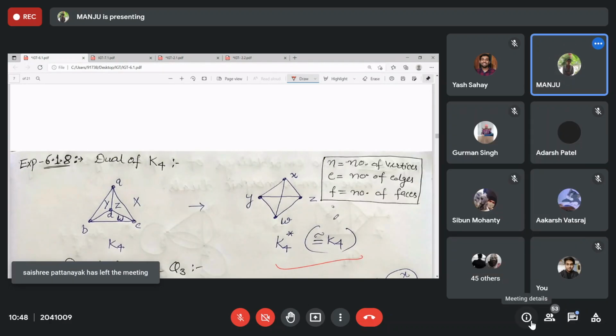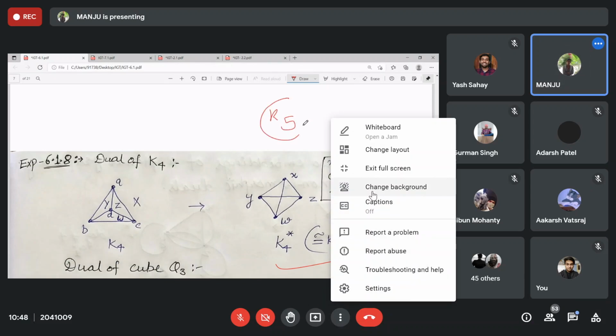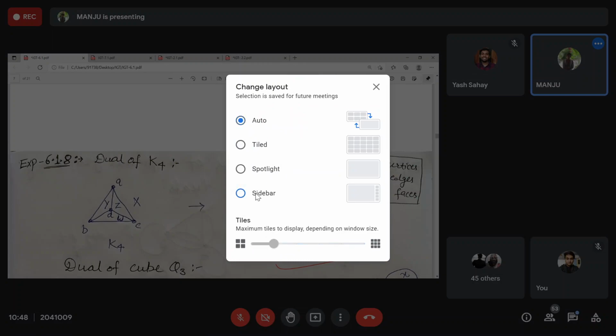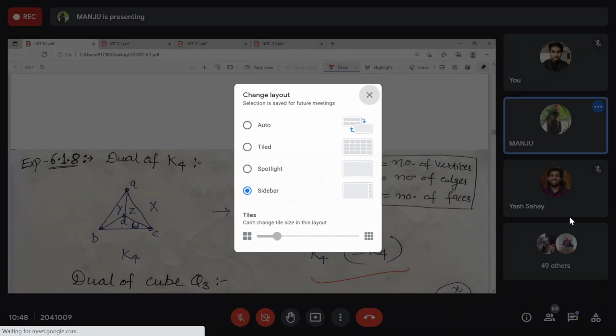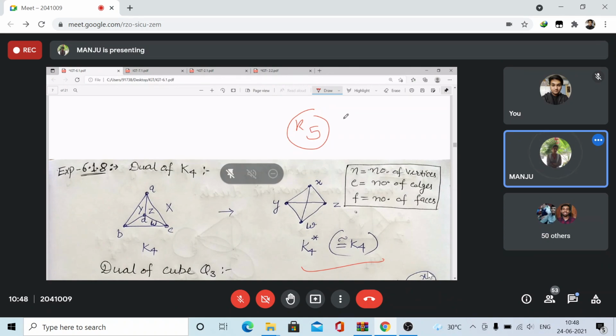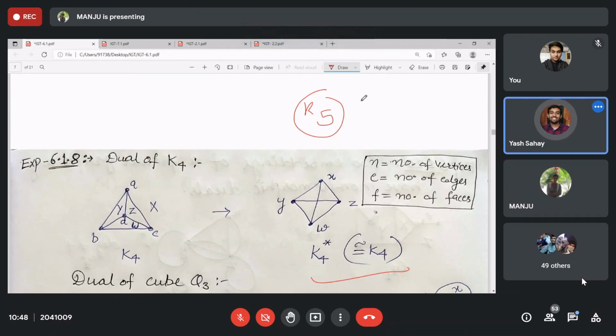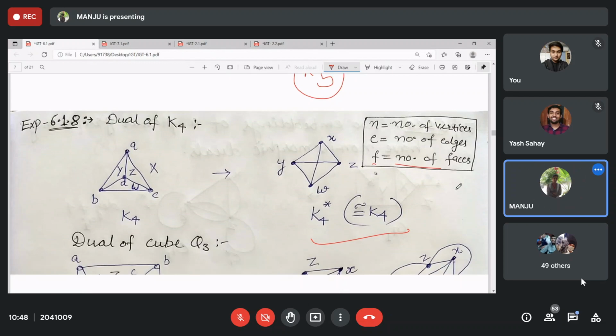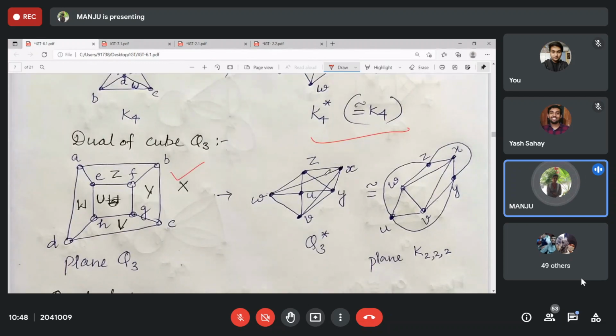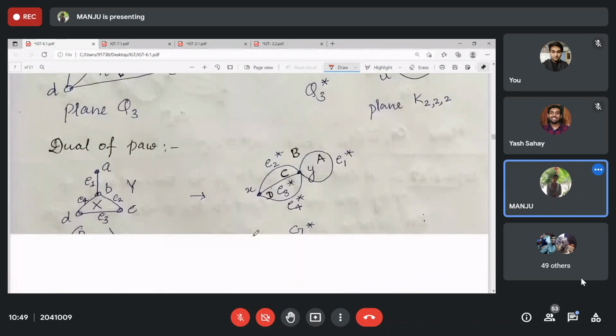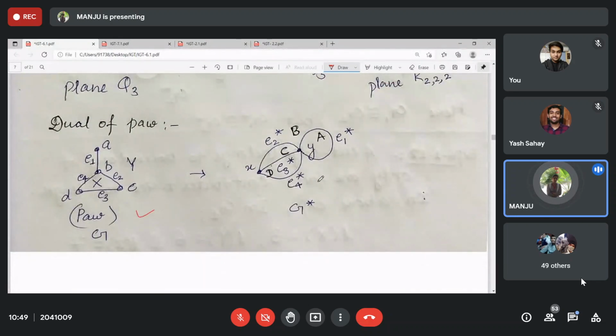Okay. Now what about K5? Can you find the dual of K5? No, ma'am. No. Why is it so? No, because it is not planar. Not a planar graph, so you cannot draw it as a plane, and in a plane only the faces are decided, right? For this one you can easily find. For this one you can find.